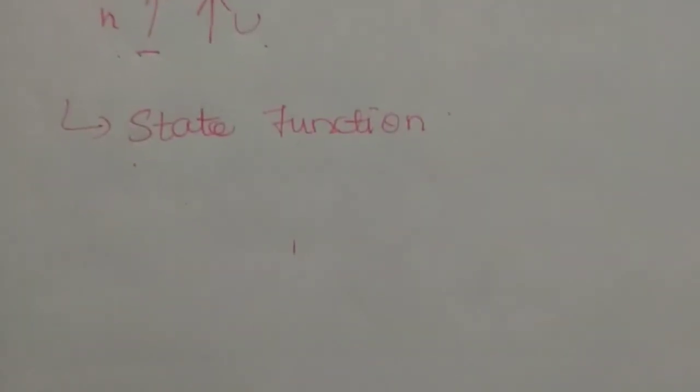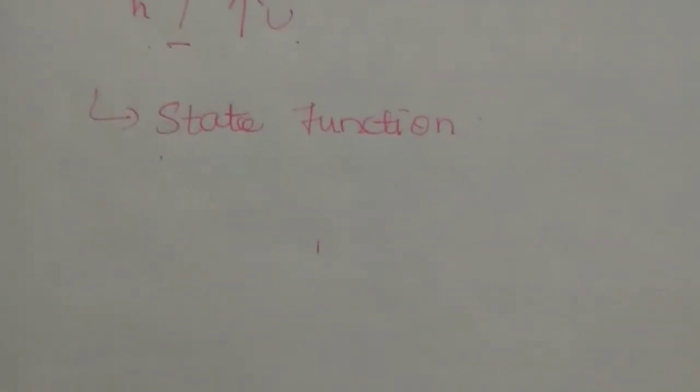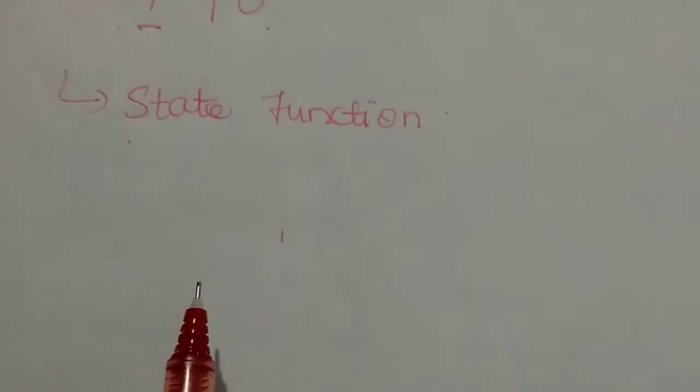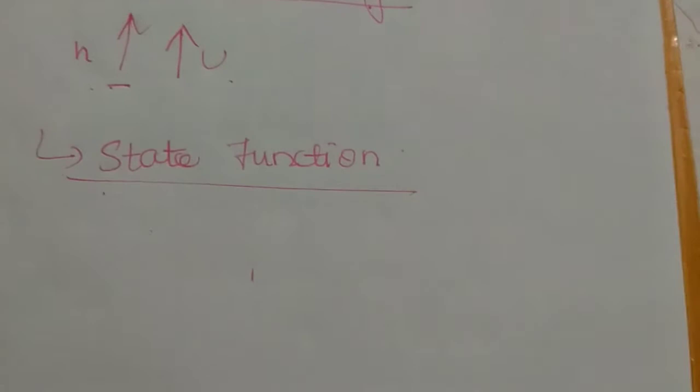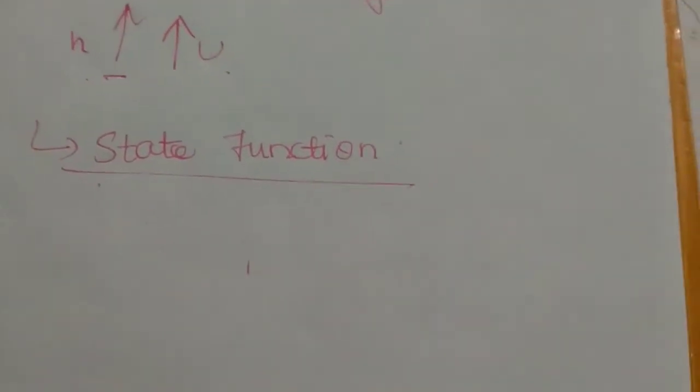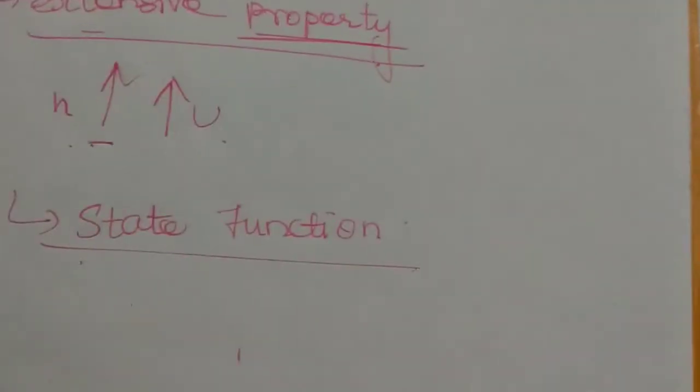So state function means what? It does not depend upon the path of the system. The variables used in this system, temperature, pressure, volume, and number of moles, are not depending upon the path of that system. This is the second character.